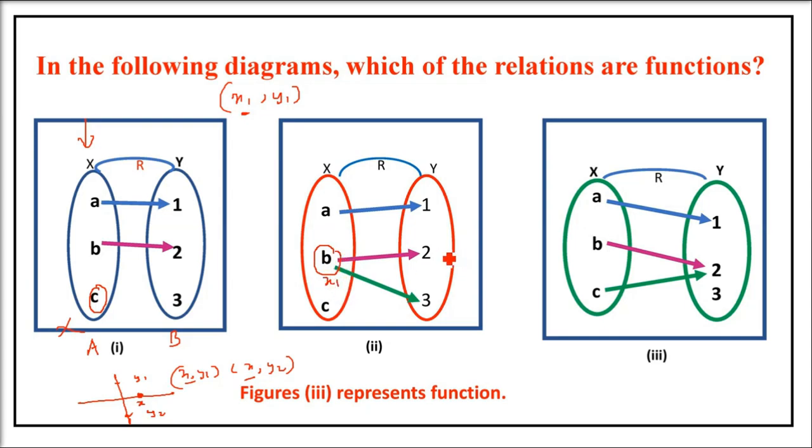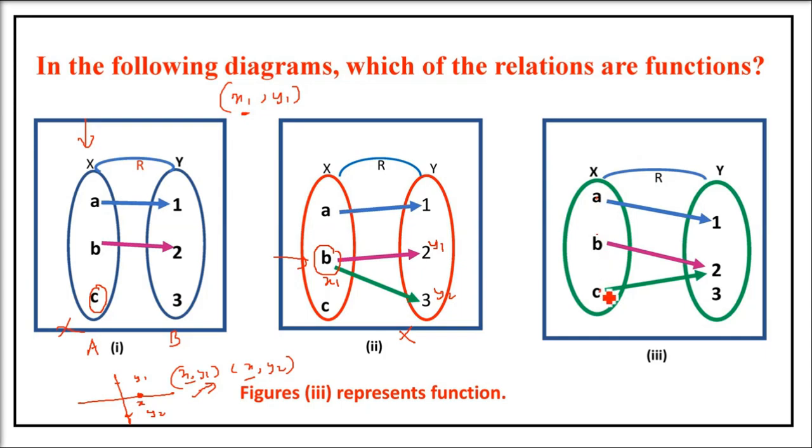Second one, see b. If b is giving you 2, b is giving you 3. So x1 is giving you y1 also, x1 is giving you y2 also. That is the same thing which I just told you. So a single x cannot give you two y values. That is, a single value cannot have two images.